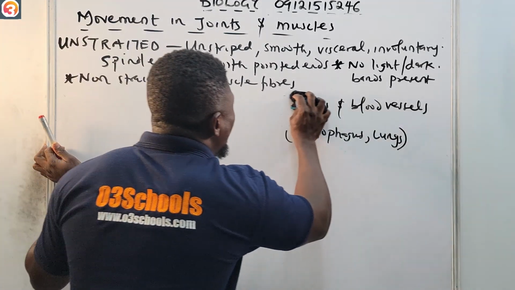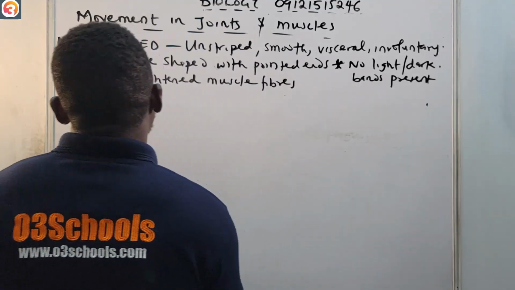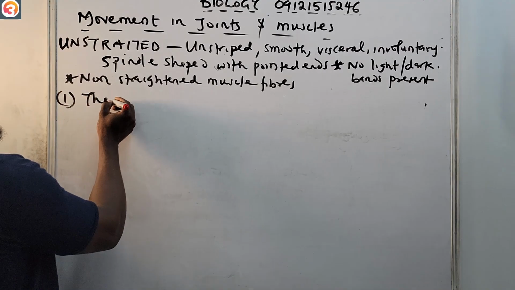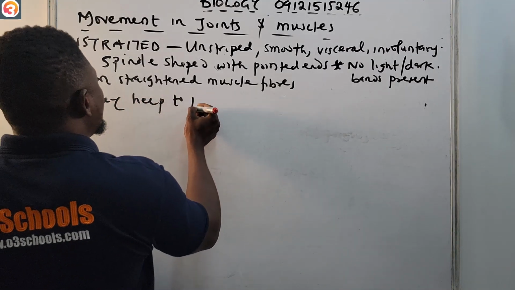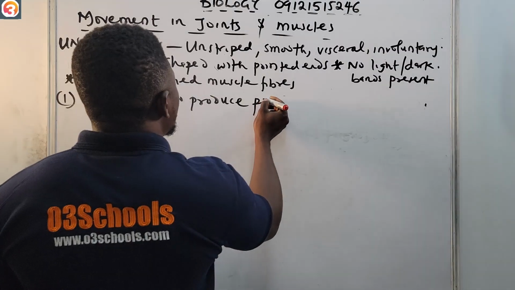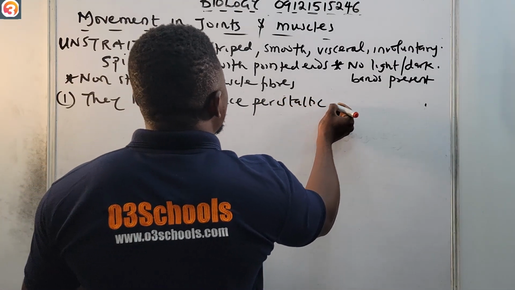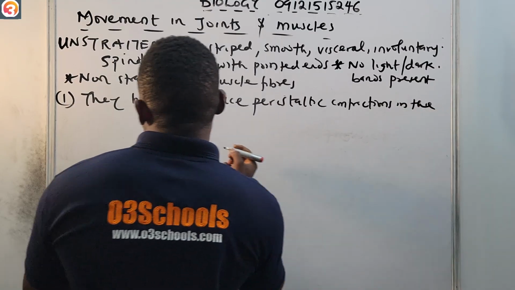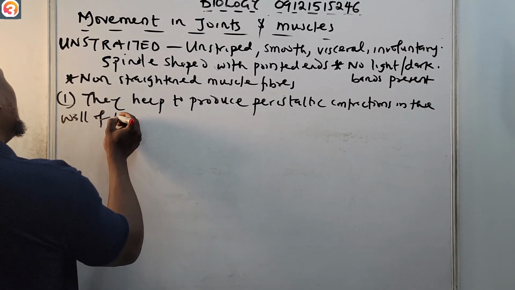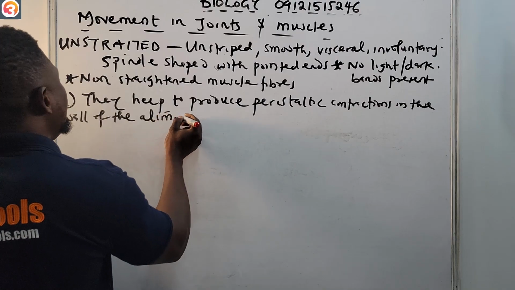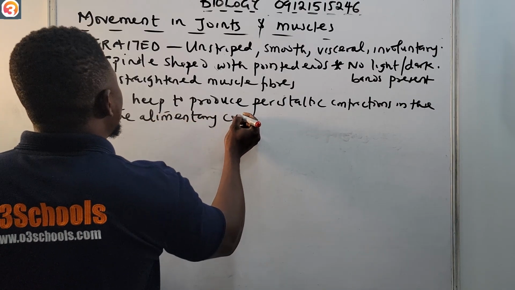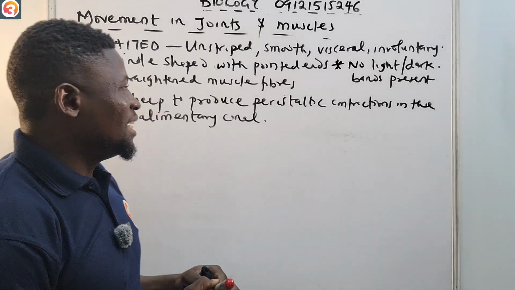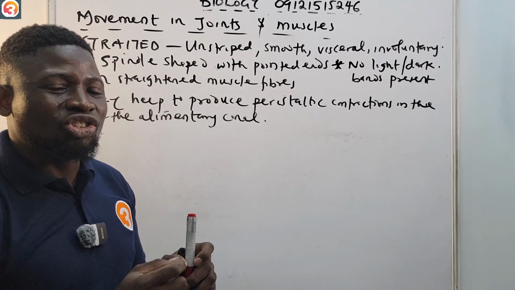Number one, they help to produce peristaltic contractions in the wall of the alimentary canal.